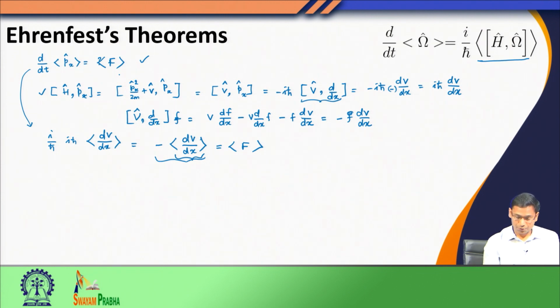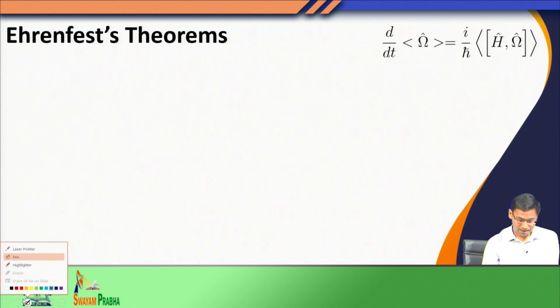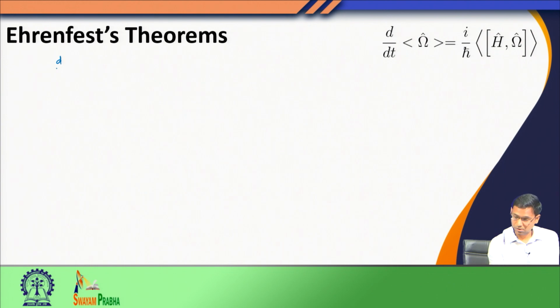Now, we would look at another quantity. We would see how the time evolution of the position operator behaves. To do this, since I am interested in the time evolution of the position operator, the first step is I must find out the commutator between the Hamiltonian and the position operator.